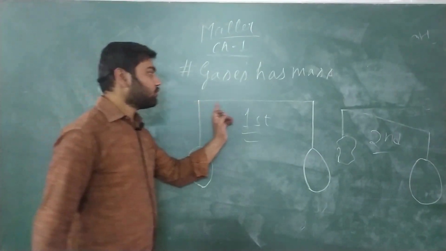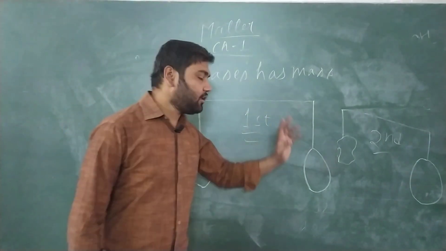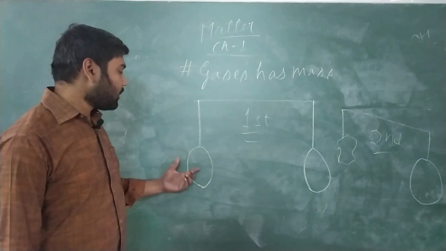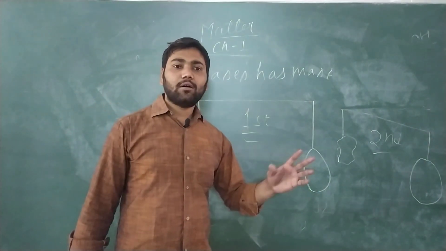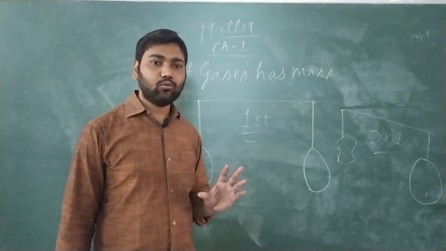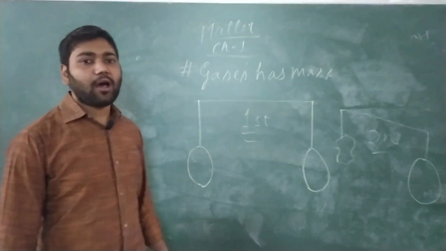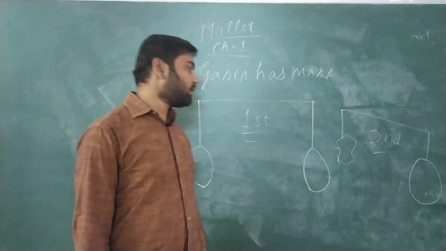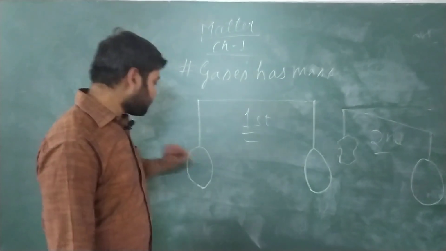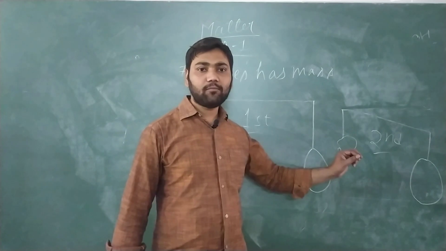Now see here, I am explaining again. First, we will take a stick. On that stick, we will tie a thread on both sides, and through that thread we will tie balloons on both ends. After that, we will take a needle and prick the balloon on one side, like on this side we have pricked.